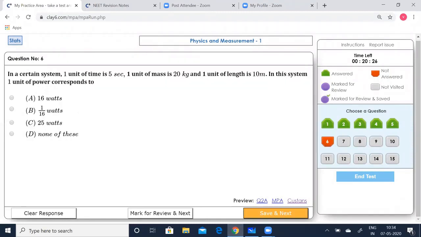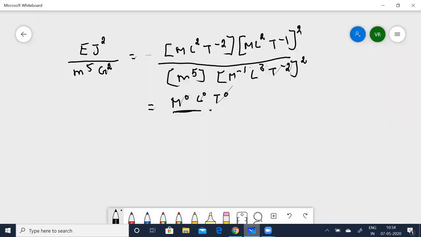In a certain system, 1 unit of time is 5 seconds, 1 unit of mass is 20 kg, and 1 unit of length is 10 meters. In this system, 1 unit of power corresponds to what? He's asking. Okay. Let us go. Let me solve that for you.